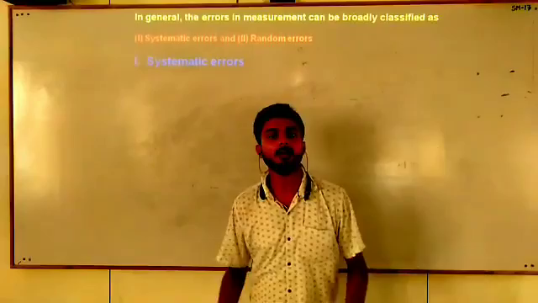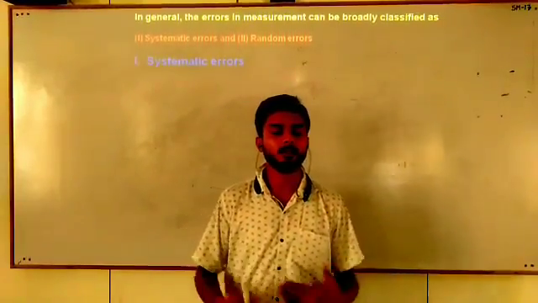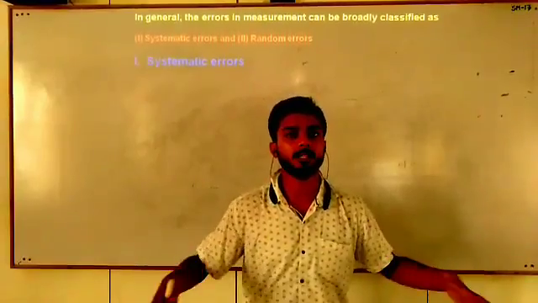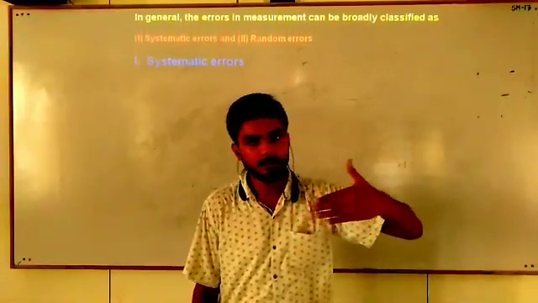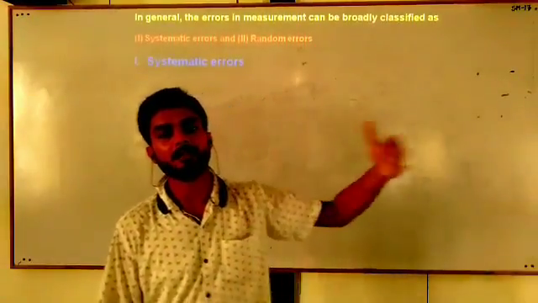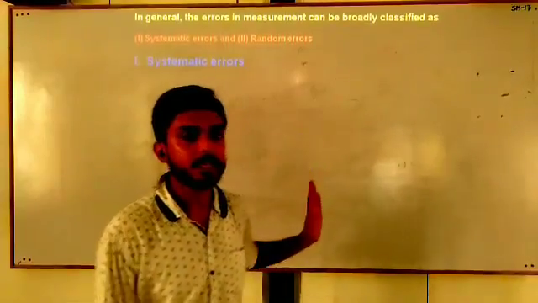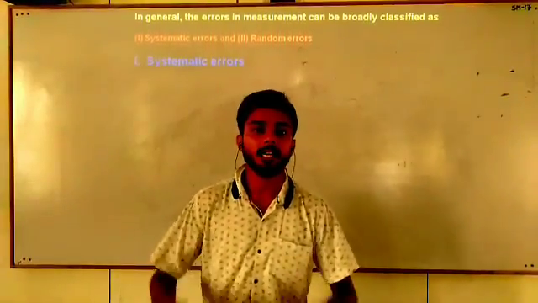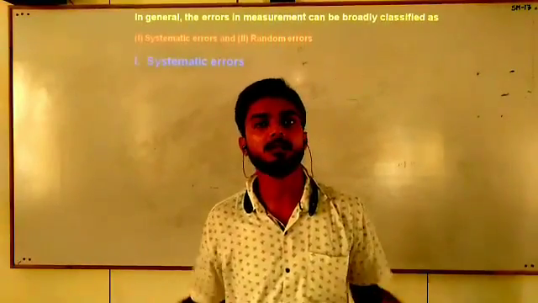Suppose you are standing in the assembly of your school, and you observe that all the students are standing in a systematic way, in the sequence of their height, with the increasing height. In the same way, the errors which occur either in one direction, positive or negative, are called systematic.